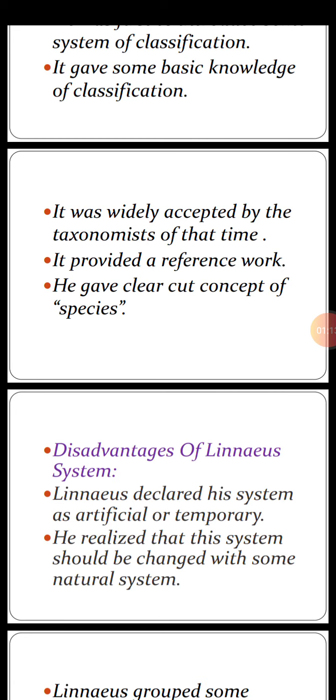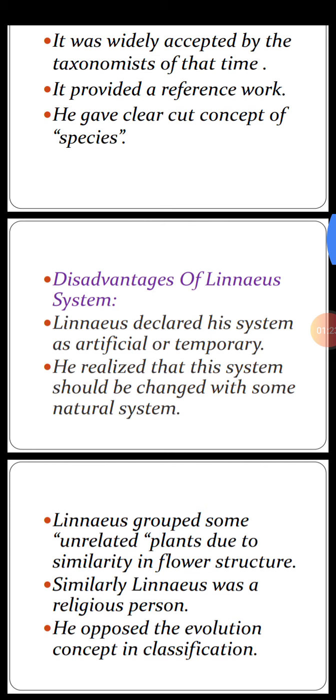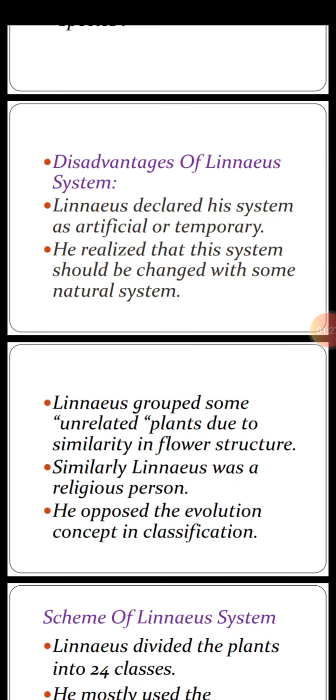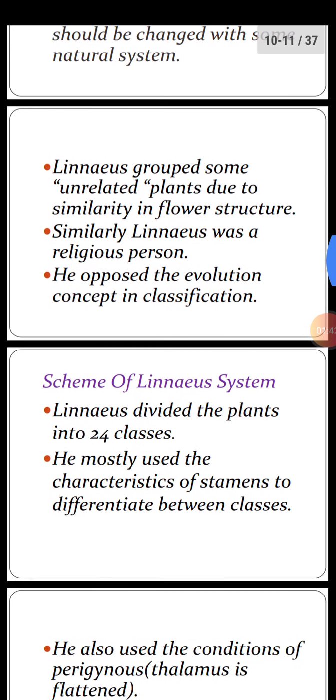Now, what are the disadvantages of Linnaeus system? Linnaeus declared his system as artificial or temporary. He realized that this system must be changed to some natural system. Linnaeus grouped some unrelated plants due to similarity in flower structure. Similarly, he was a religious person, so he was against the concept of evolution in classification.